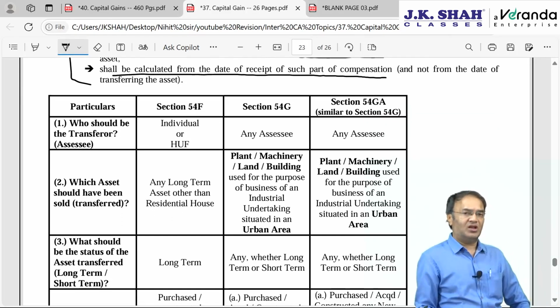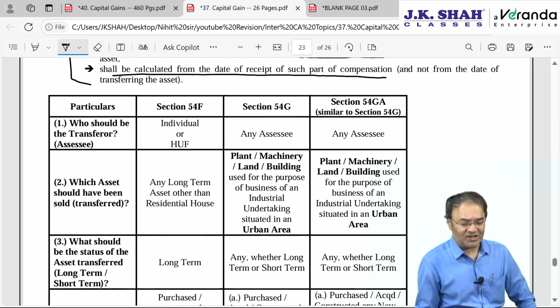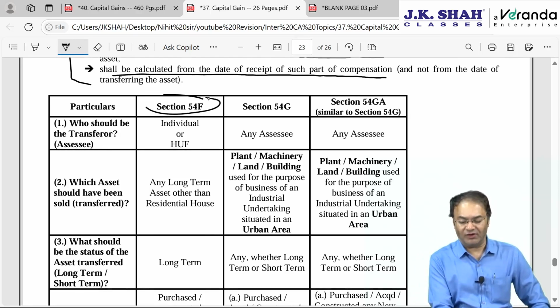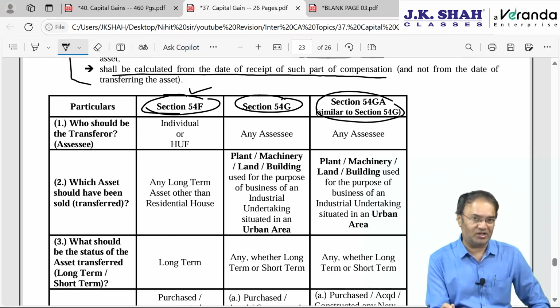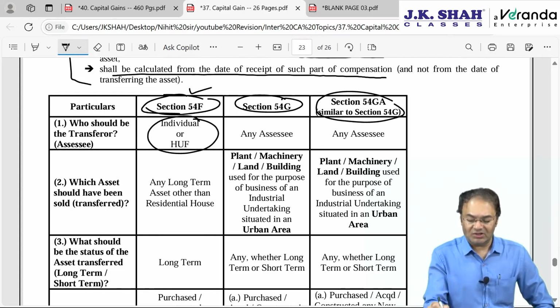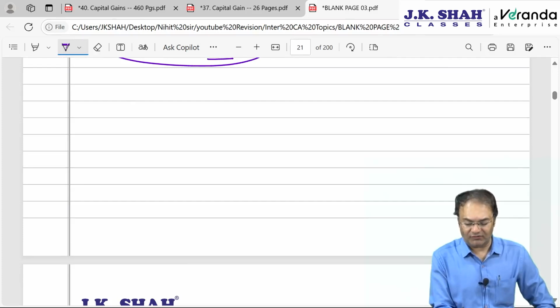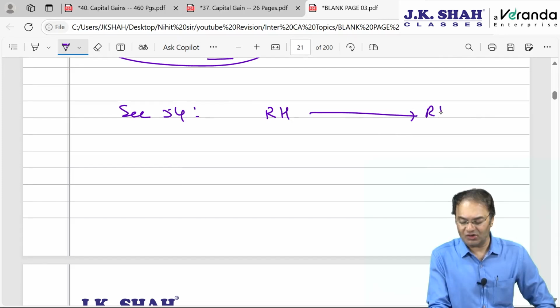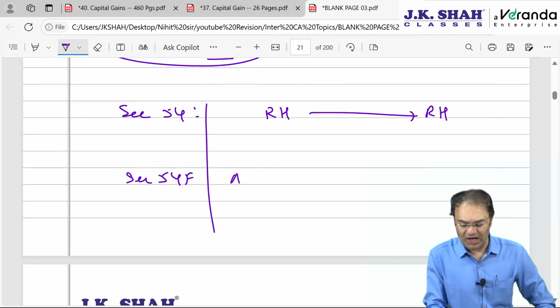As we discussed, there are 8 exemptions, or 8 sections, out of which we are done with 5. Now 54F, 54G and 54GA. Only 54F is important, the other 2 can be ignored. Exemption available to individual and HUF. This is exactly opposite of section 54. In section 54, what do we do? Sell a residential house, buy a residential house, only one, and that too in India, within 1 year before, 2 years after, or 3 years after. Section 54F says the asset which you are transferring should be any long-term asset other than a residential house.